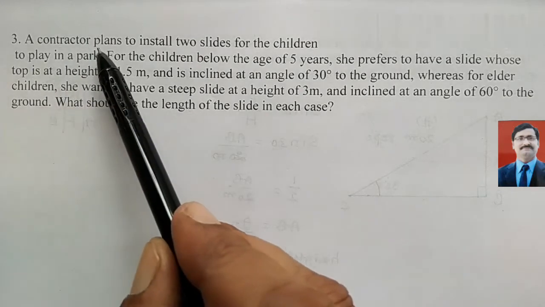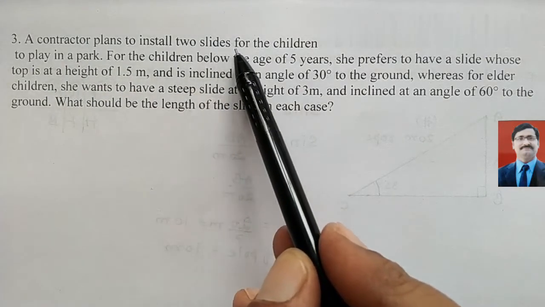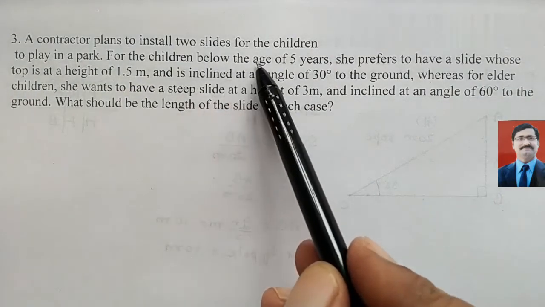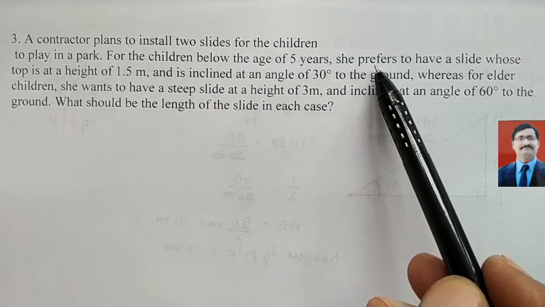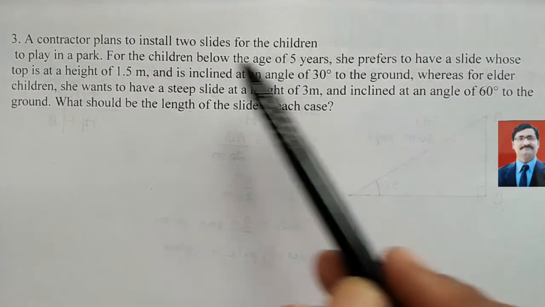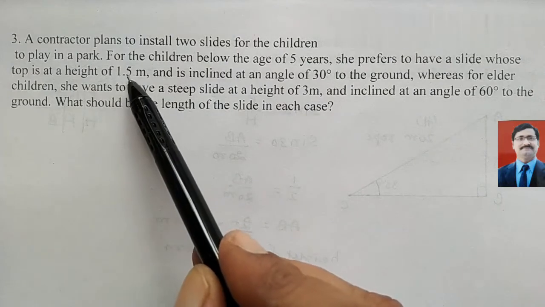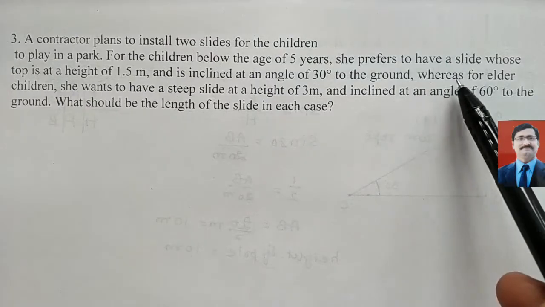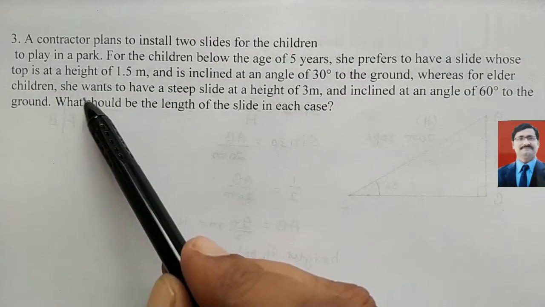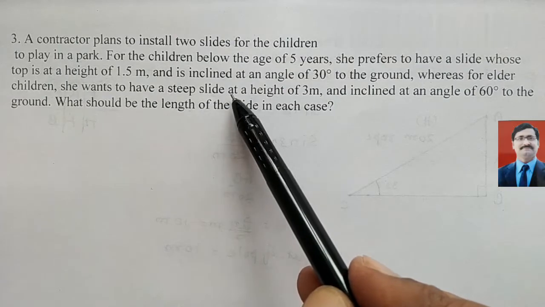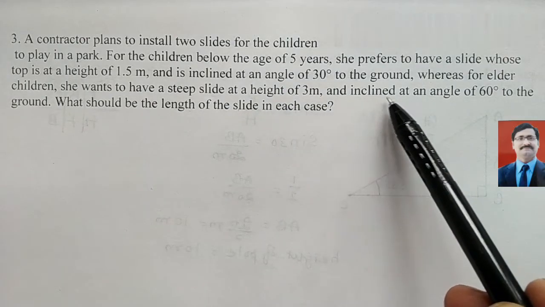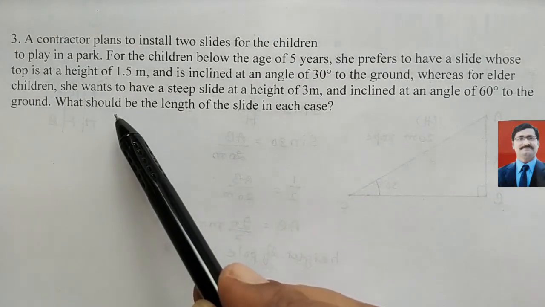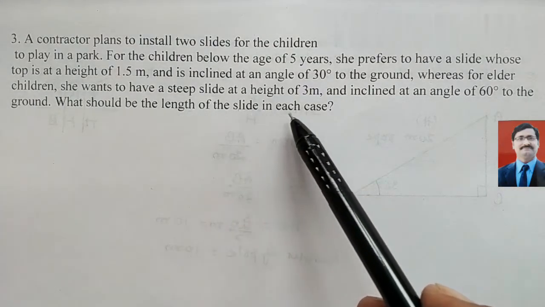A contractor plans to install 2 slides for the children to play in a park. For the children below the age of 5 years, she prefers to have a slide whose top is at a height of 1.5 meter and is inclined at an angle of 30 degree to the ground. Whereas for elder children, she wants to have a steep slide of height 3 meter inclined at an angle of 60 degree to the ground. What should be the length of the slide in each case?